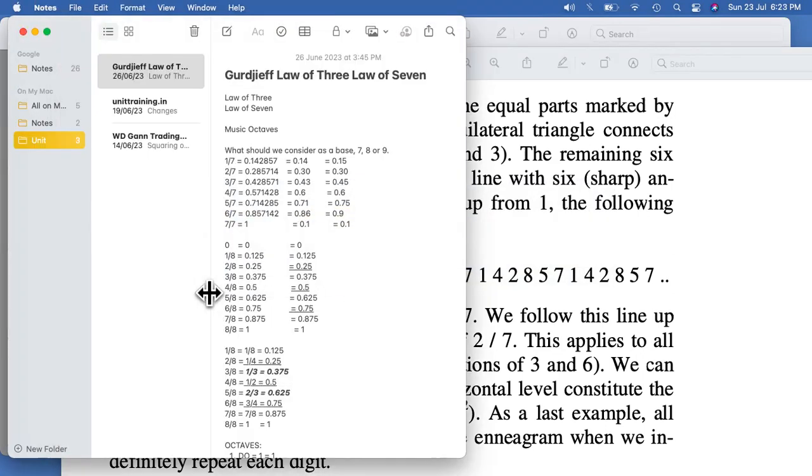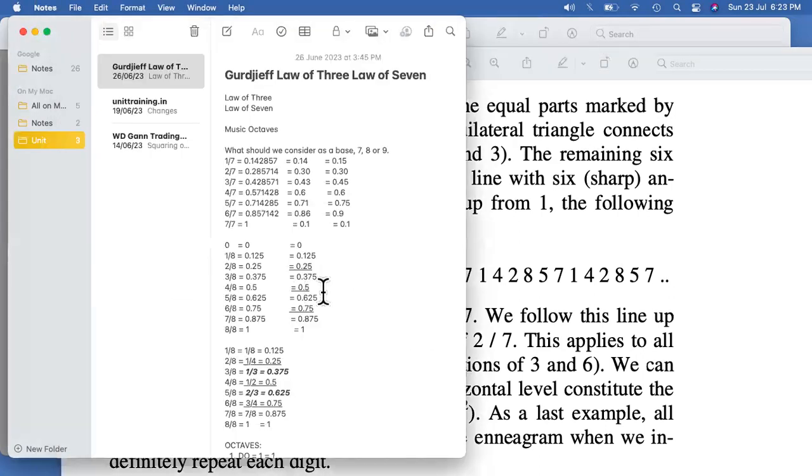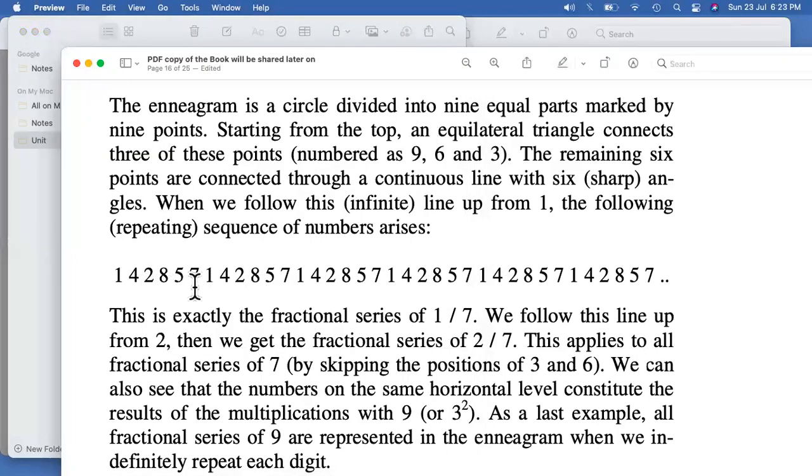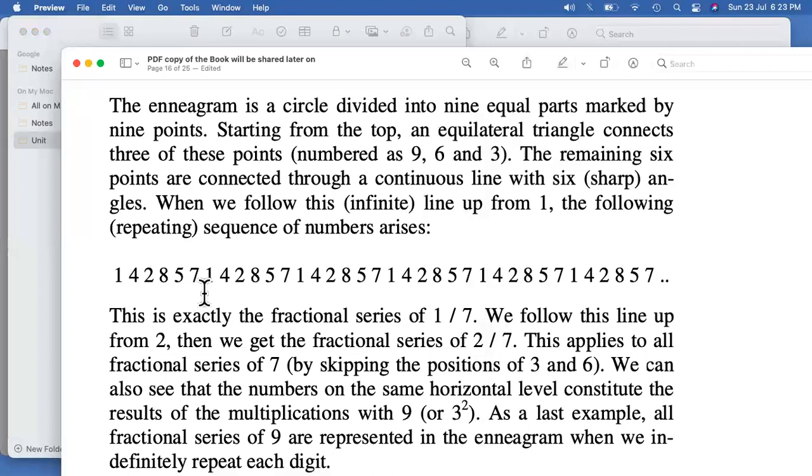If I look at the second number, it is 285714. Again, the series goes on in the same way. For 3 by 7, it is 428571. If I go for the fourth number, that is 4 by 7, it is 571428. So this series goes on recurring.